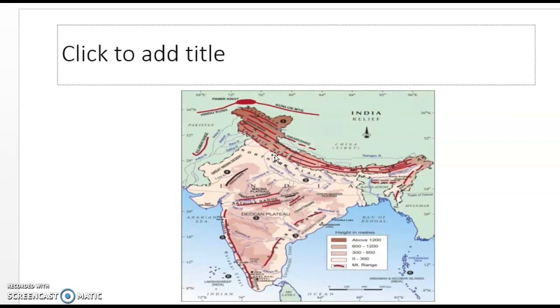In this region, the river seems to disappear and we call it Bhabar region. This is not suitable for agriculture. This is just south of the Sivalik range and it seems to be parallel to Sivalik range, right? Then after Sivalik, we understood there is Bhabar region, and after Bhabar region, after some distance, the river will reappear, the streams will reappear. So we call it Tarai region.